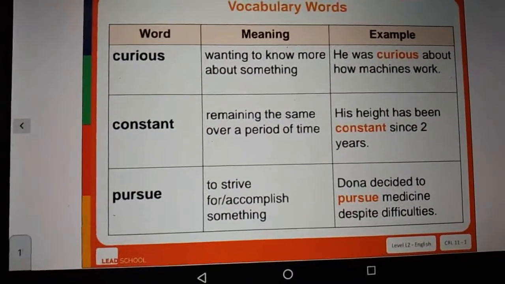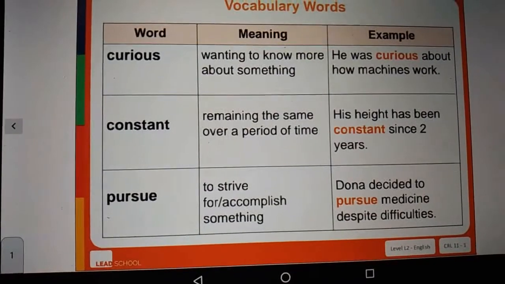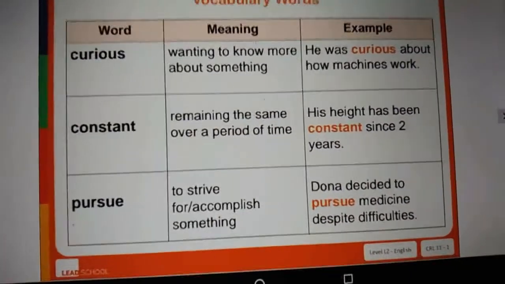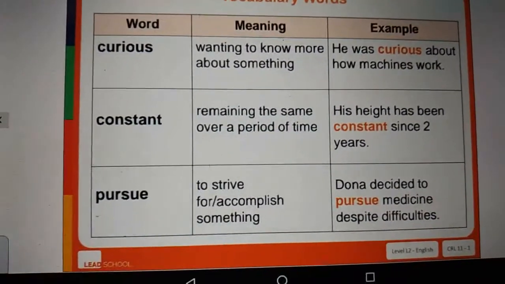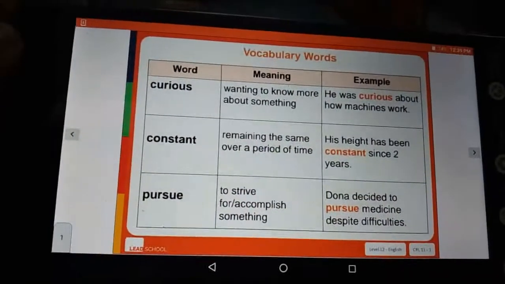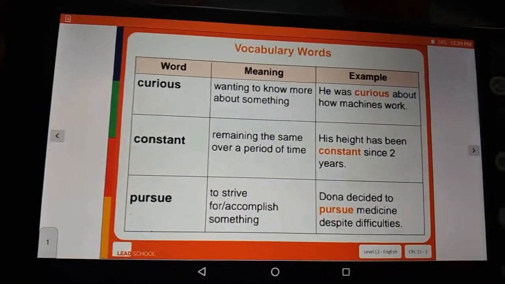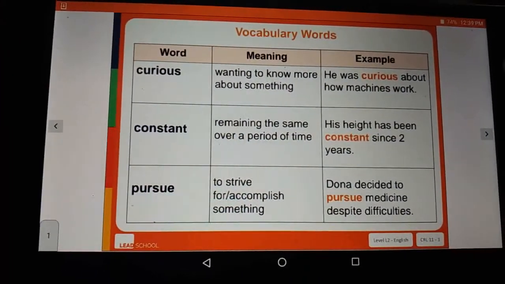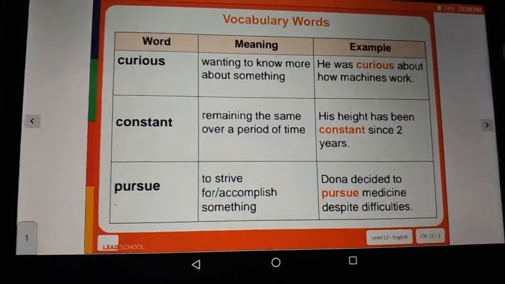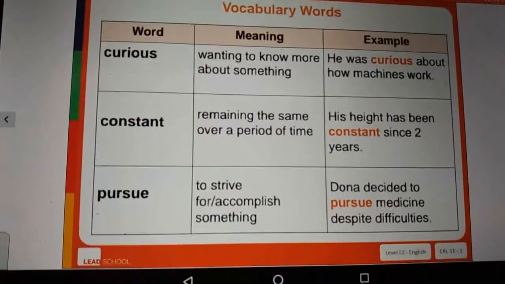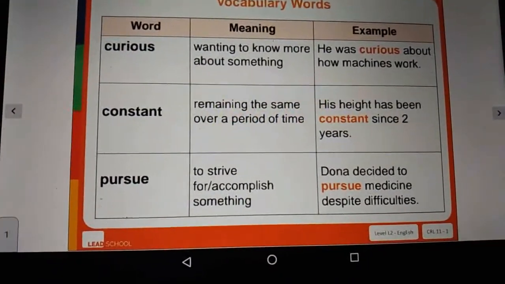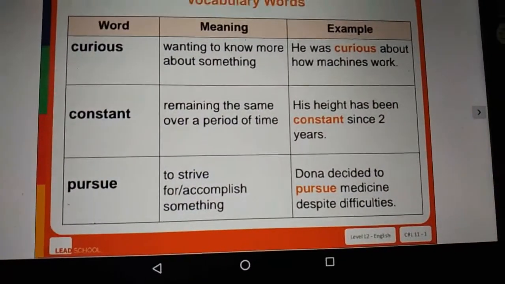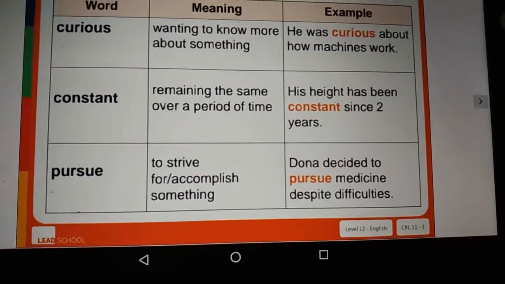Curious means wanting to know more about something. Very eager to know about something is called curious. Constant means remaining the same over a period of time. We say constant mind, in the same mind. The idea will not be changed. That is called constant. Pursue means to follow or accomplish something, to continue.